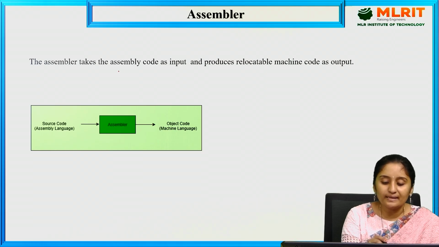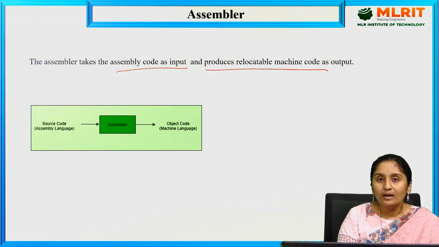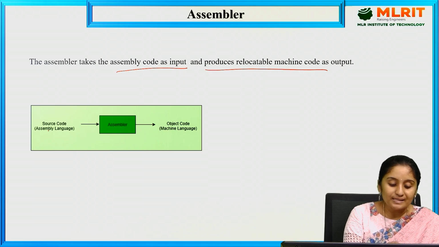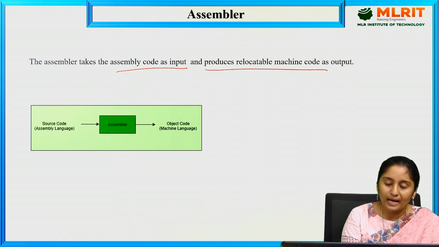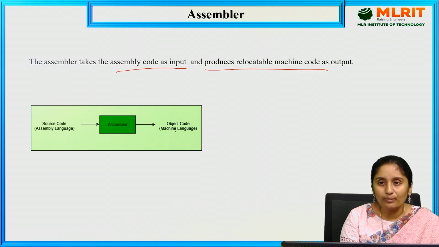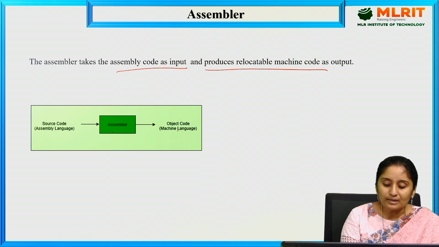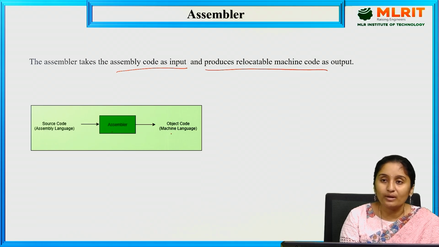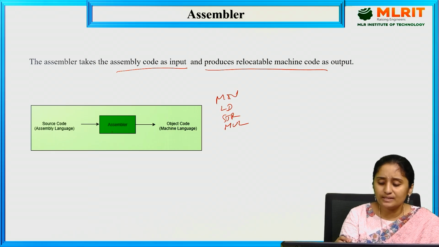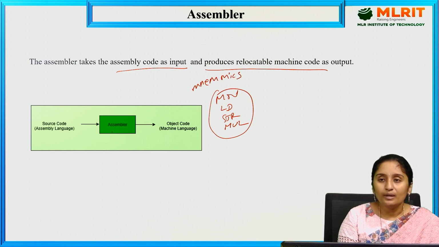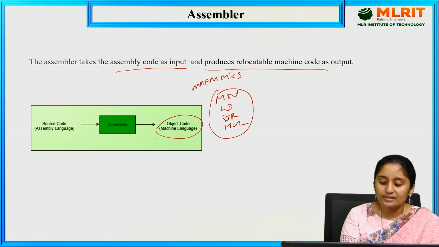The assembler takes the assembly code and produces relocatable machine code. The assembly language is given as input to the assembler, and the assembler generates object code, the relocatable machine code, as the output. This is in the form of move, load, store, multiplication, and registers. We call these mnemonics. So the object code is generated in the assembler.